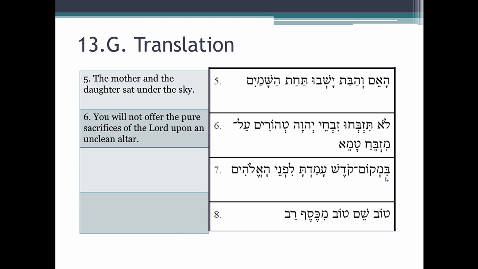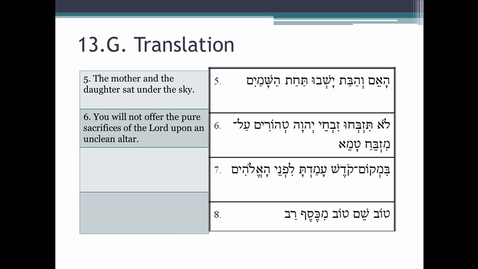We have here a preposition with the noun. We have makom as our noun if we know our vocabulary. We have a preposition prefixed to that. There's no indication, of course, that this is definite. There's no definite article here. So we have a noun that's indefinite, and here we have an adjective that's indefinite. So we have an attributive relationship here, and they agree in gender, number, and definiteness, but they're both indefinite.